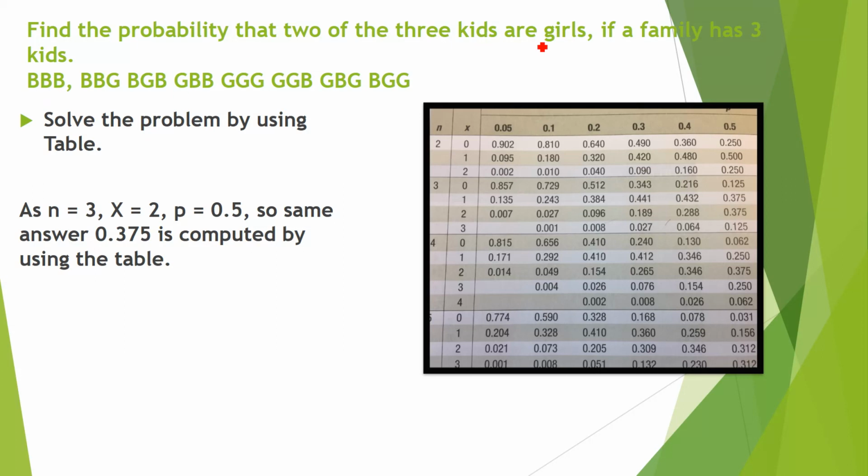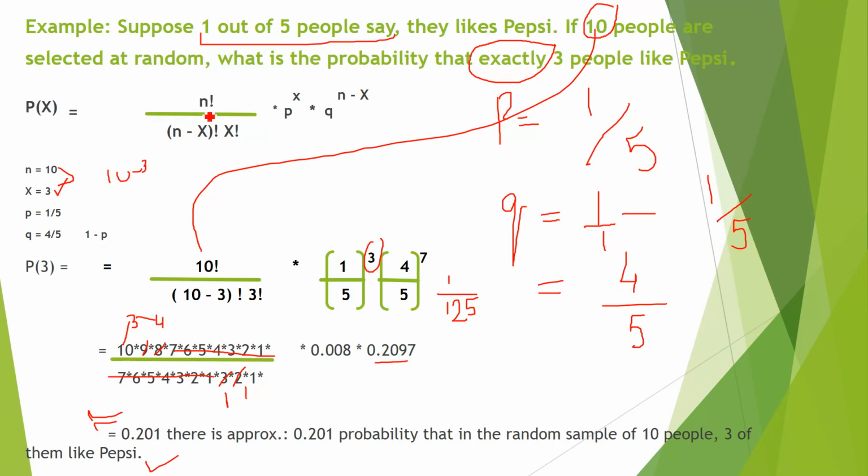Same question: there are 3 kids. How many possibilities are there that there should be 2 girls and 1 boy? Right? Now I will show you. Sometimes it happens that students forget this formula. They forget where they have to use the factorial symbol or the power, or it is tedious.